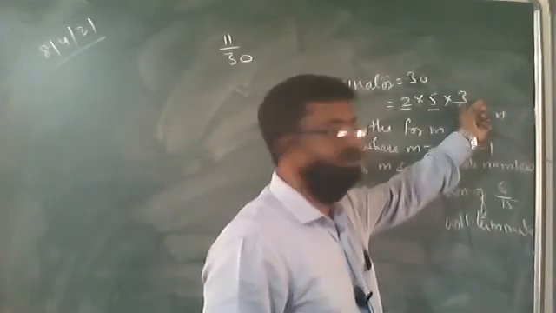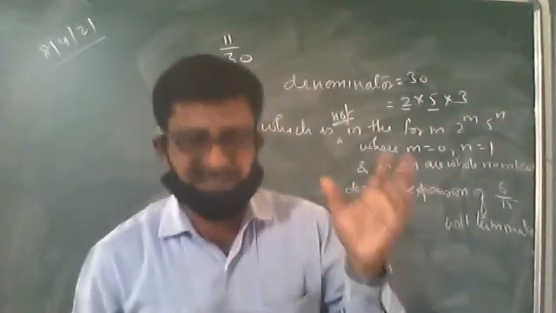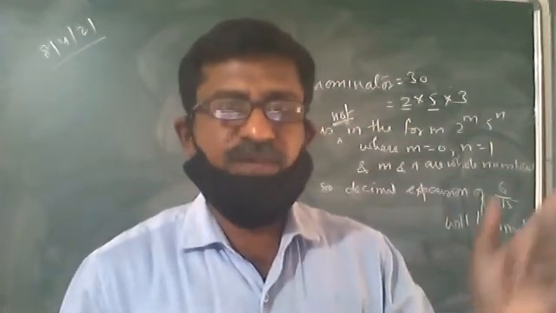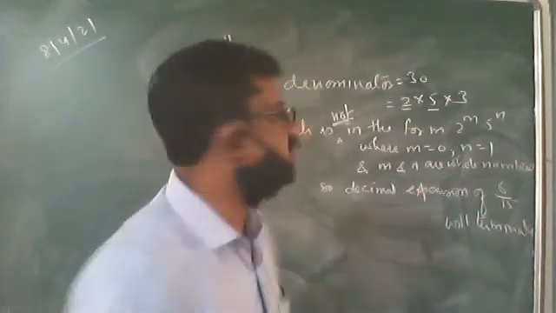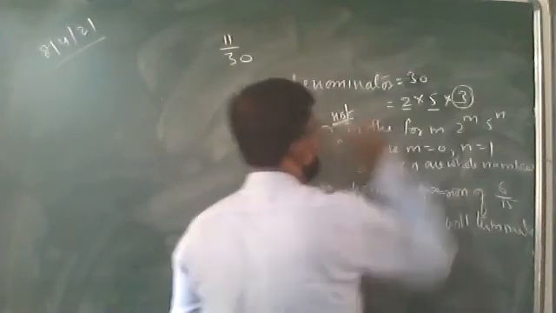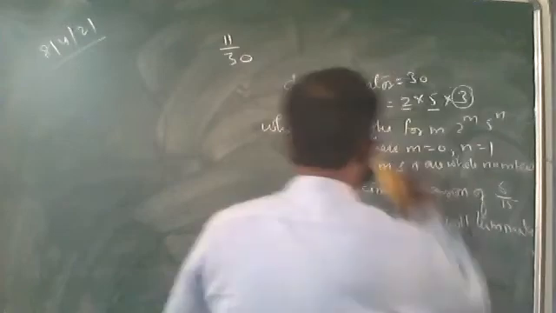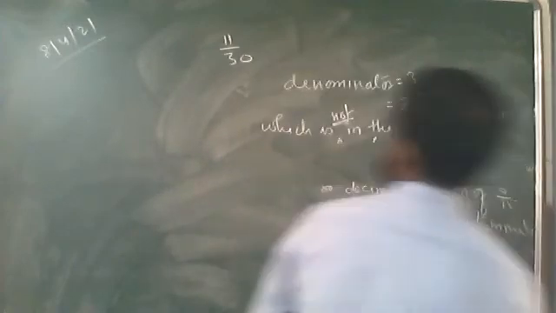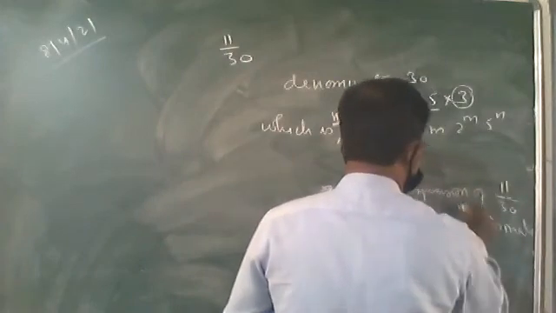But we are getting something extra. The rule says it should be specific to a certain pattern, 2 to the power n, 5 to the power n. Nothing else should come except 2 and 5. What is present over here? 3, which is not in the form 2 to the power n, 5 to the power n. So, the decimal expansion of 11 upon 30 will not terminate.